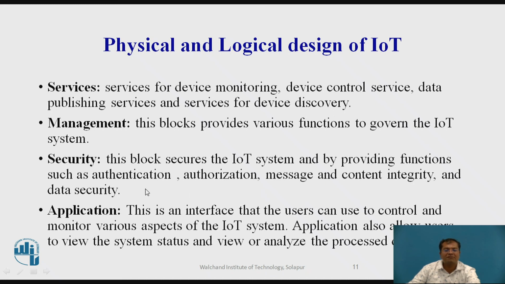So these are the aspects in Internet of Things. They are supposed to be managed with respect to the security point of view. Next comes application. This is an interface that users can use to control and monitor various aspects of IoT.